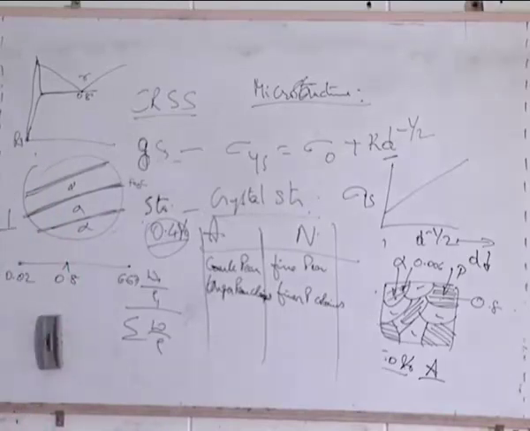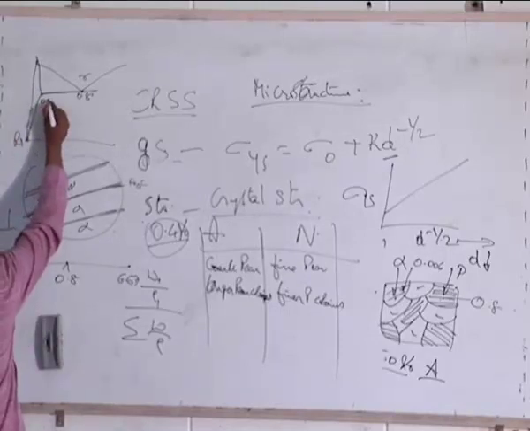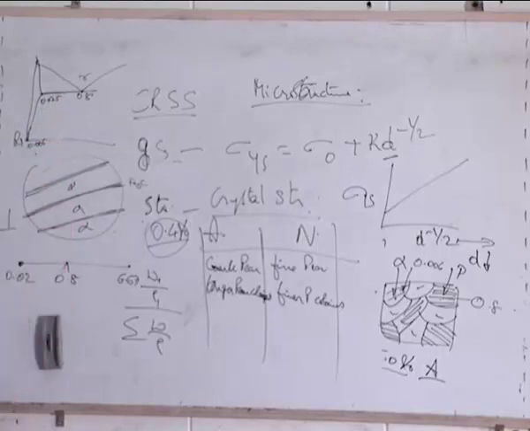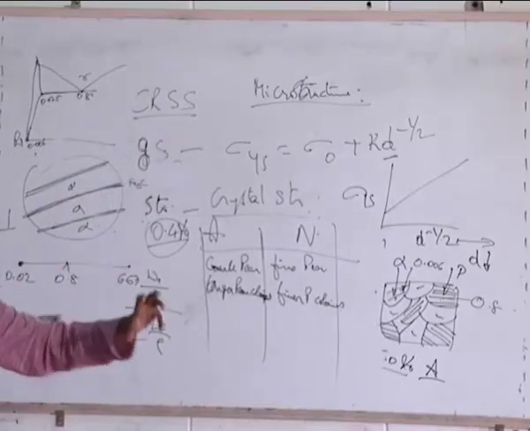The reason is that the point that I consider here for the lever rule is different at this temperature and different at this temperature. At this temperature it is 0.025, at this temperature it is 0.006. Whereas this and the other one will remain the same. Because when I say perlite, perlite has ferrite plus cementite.